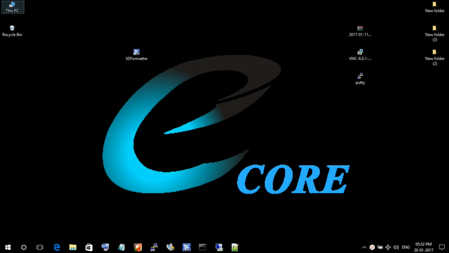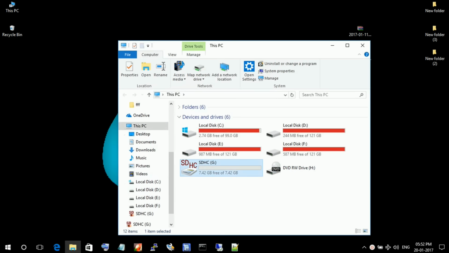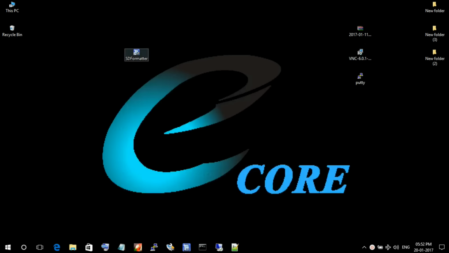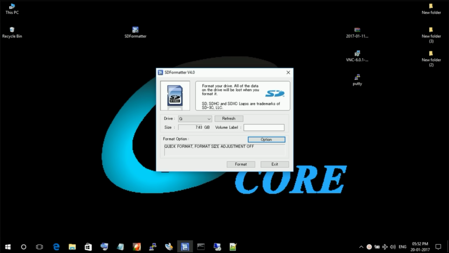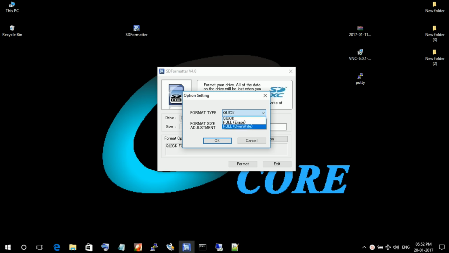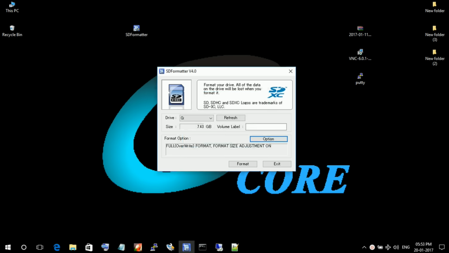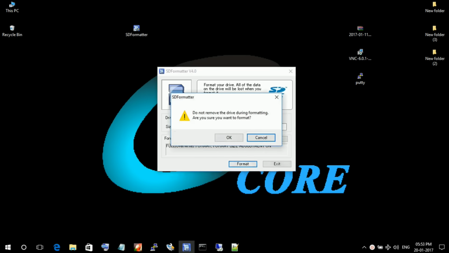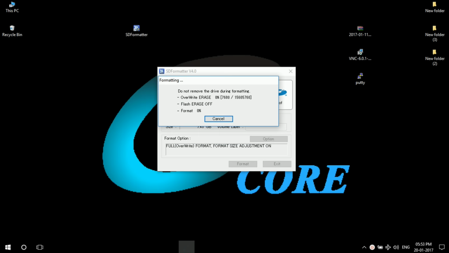Then let's do it. First you have to insert your SD card in the system. Then open SD Formatter. The tool will automatically detect your SD card. Then click on Options. Here you should change the format type to full (overwrite) and make sure format size adjustment is on. Then OK. Click on Format, and again OK. It will take some time, enjoy your tea.